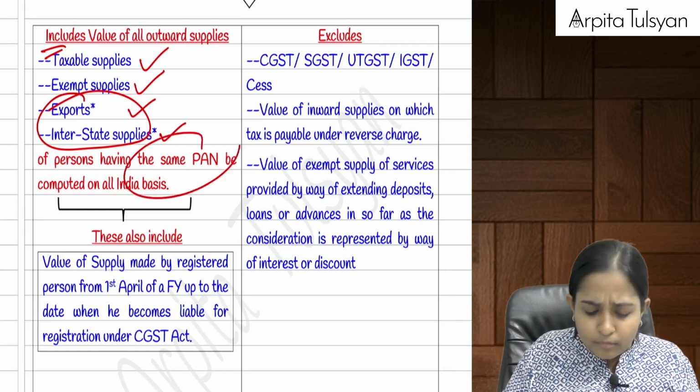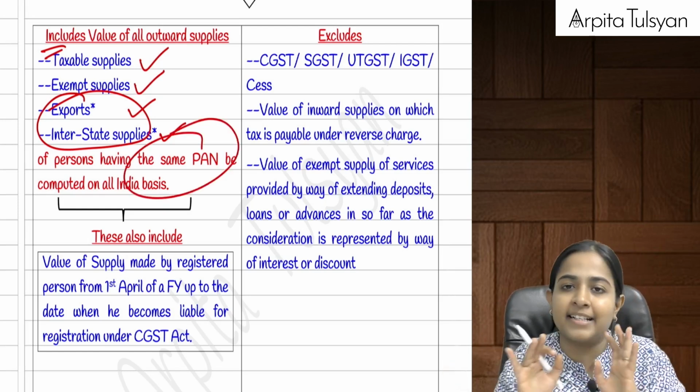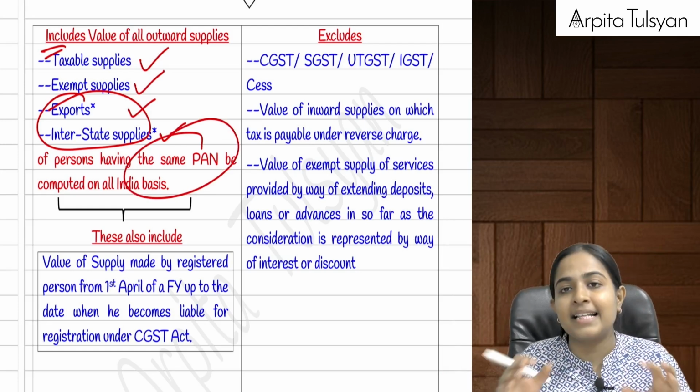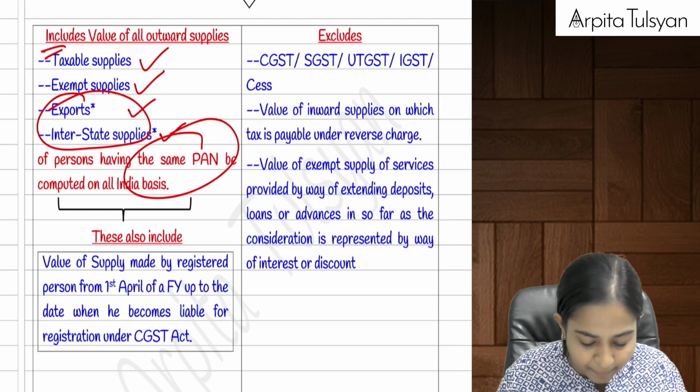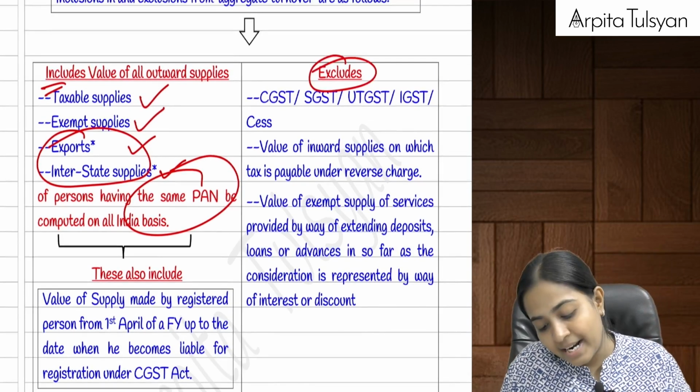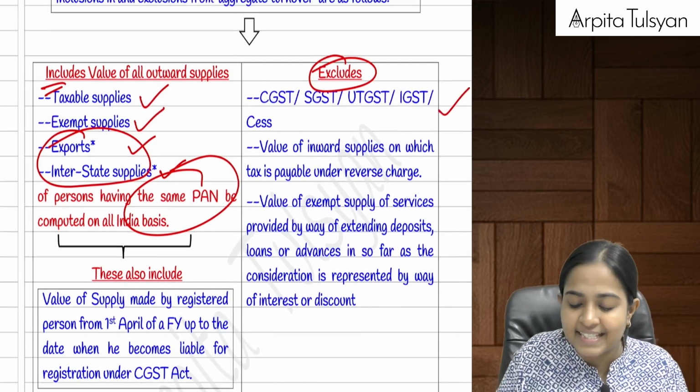Of all my entities registered under the same PAN, that will be aggregated. That's how you get your aggregate turnover of the preceding financial year. But it will exclude what? It will exclude all the GST taxes.